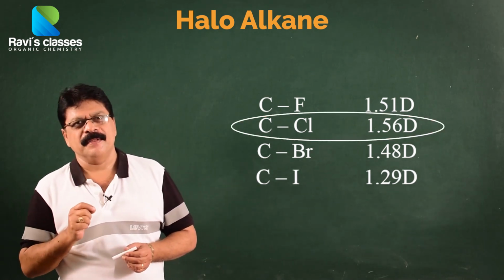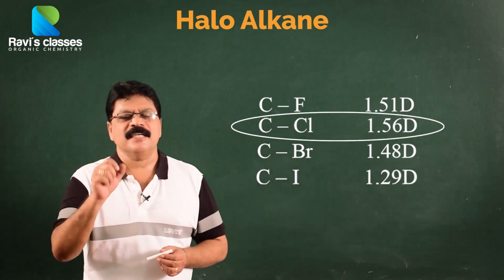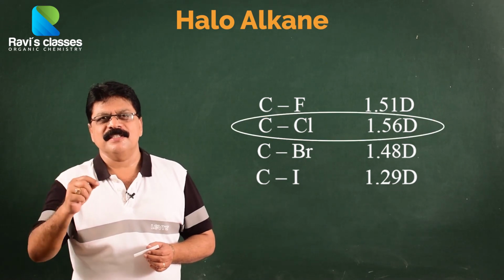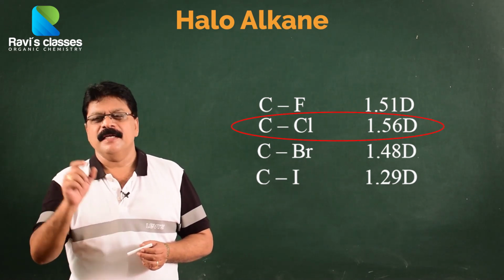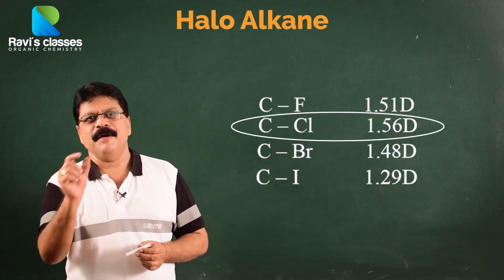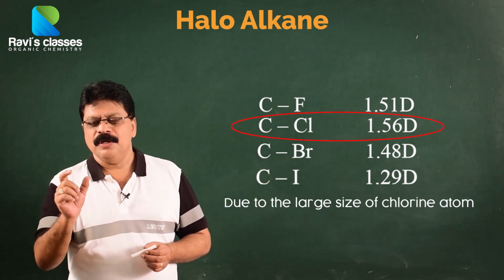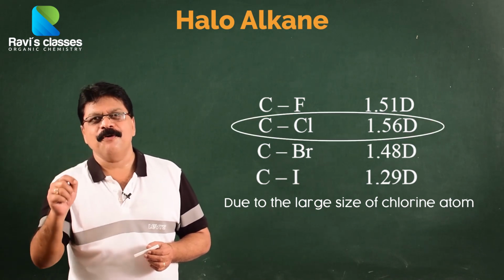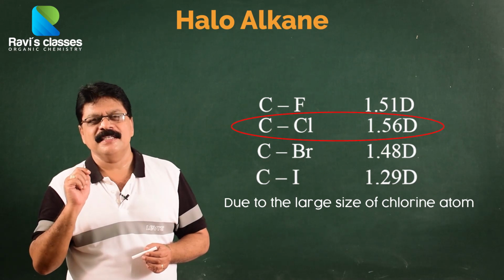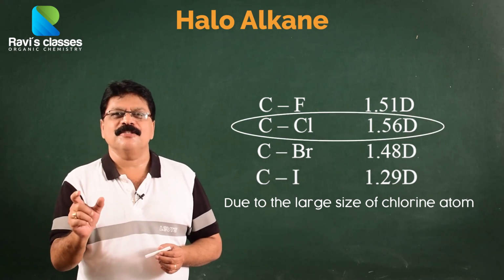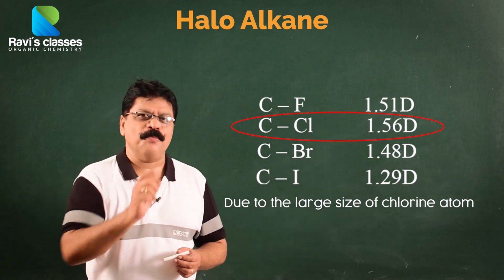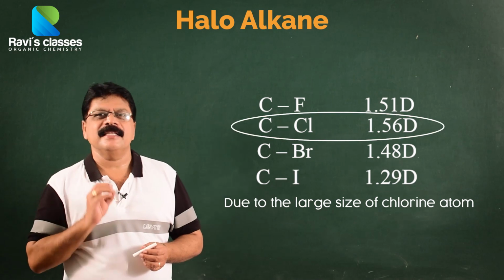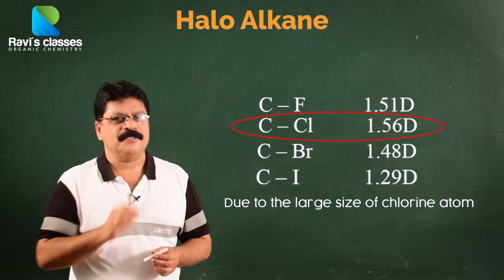How is it accounted for? We know the dipole moment is charge into distance. Fluorine and chlorine, their electronegativity difference is very small. But the chlorine atom size is large compared to the fluorine atom. So with very little difference in the electronegativities, the larger atom size matters. Therefore, due to the larger size of chlorine, the C-Cl bond is slightly more polar than the C-F bond. Always remember that fact also. This is another interesting thing you must know about the halogen compounds.